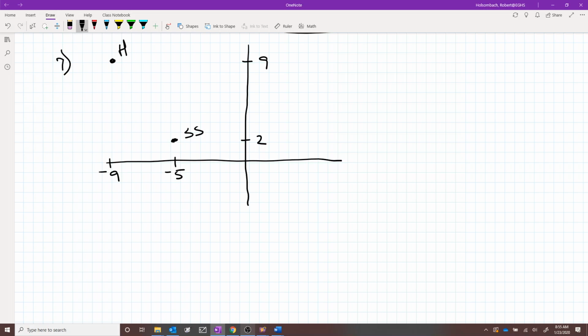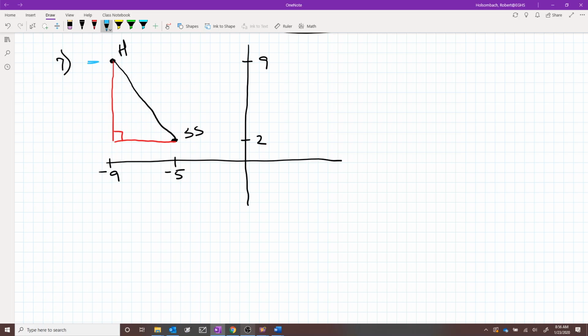What is the distance to the nearest unit between your house and the subway stop? You're trying to find this distance right here. So, if you take this diagonal and turn it into the hypotenuse of a right triangle, we're going to use the Pythagorean Theorem to find its distance.